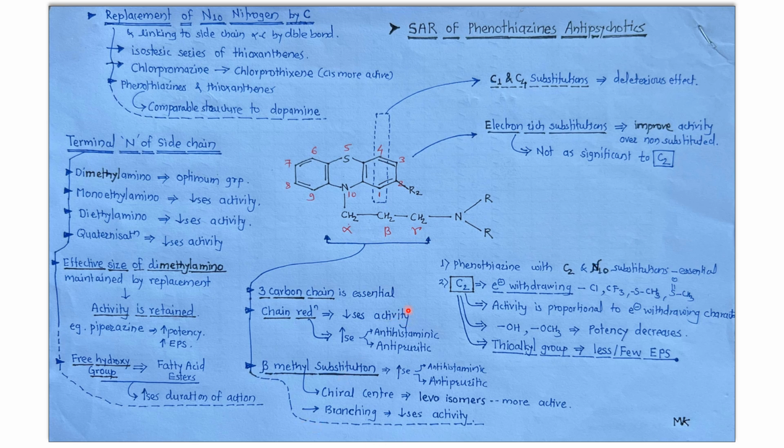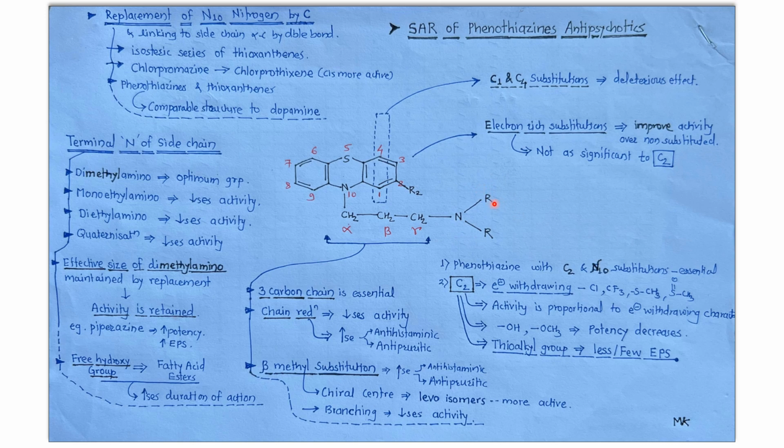Now the terminal nitrogen atom, here this terminal nitrogen atom. At the terminal nitrogen atom, if the dimethylamino group is there, means this alkyl group is methyl, this is again methyl, so this will be your dimethylamino group. This is essential for optimum activity.